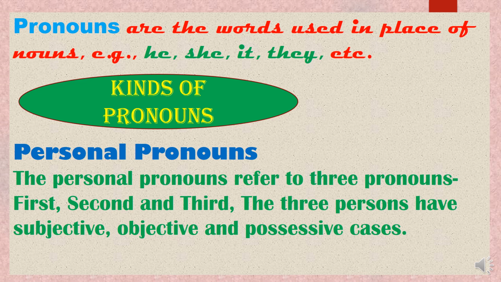A personal pronoun is a short word we use as a simple substitute. You know the meaning of substitute? The thing which we use in place of something. So a personal pronoun is a short word we use as a simple substitute for the proper name of a person. I have given you the example of Amit. We have used the pronoun he. So the personal pronoun is a short word we use in place of a proper name of a person.